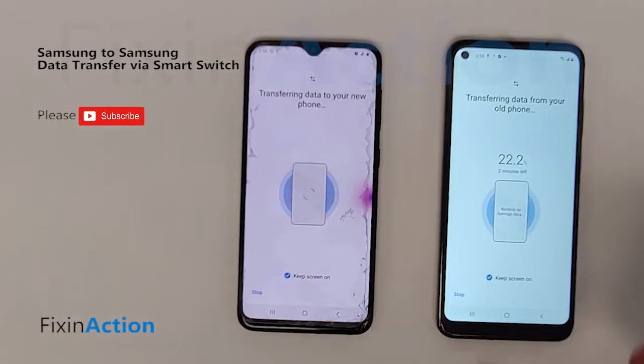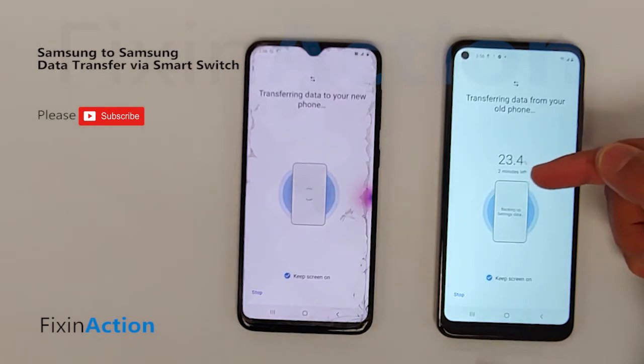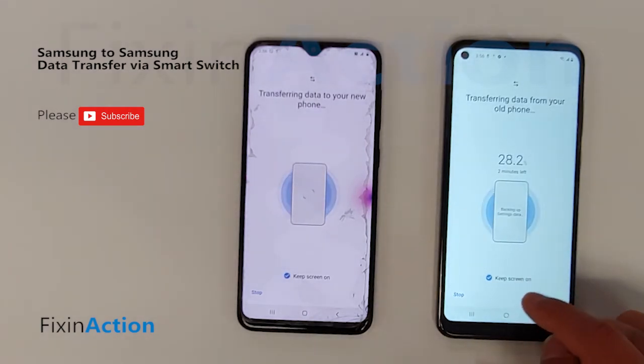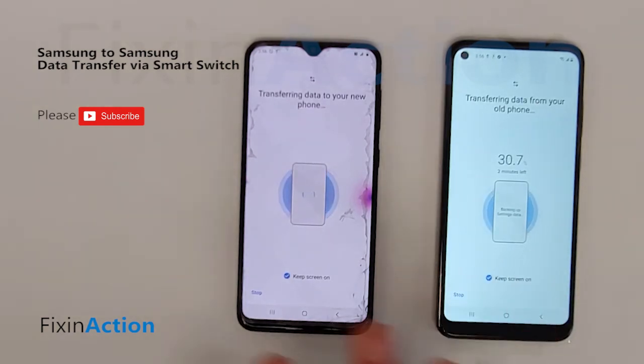It's telling us 2 minutes left, 23% completed. And for screen time, it will tell you keep screen on, so you can check mark this keep screen on, so the screen will not turn off.